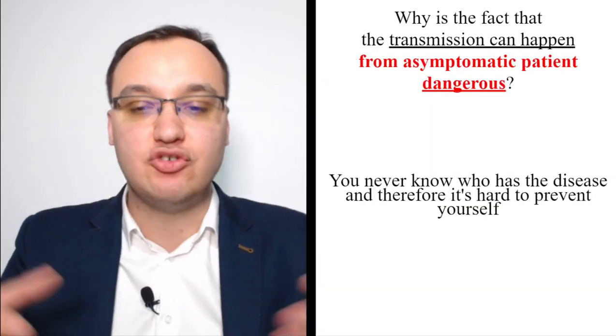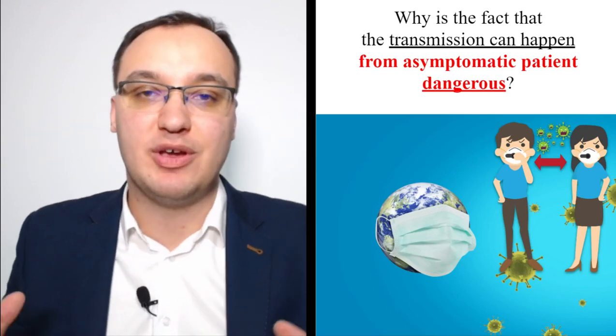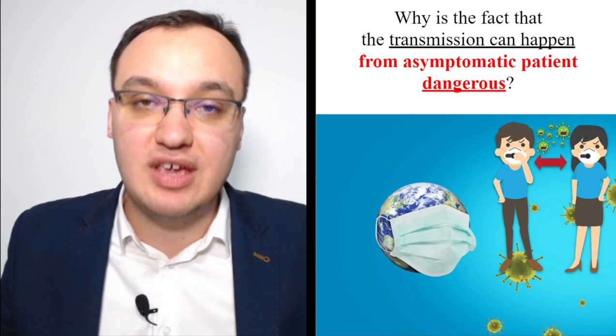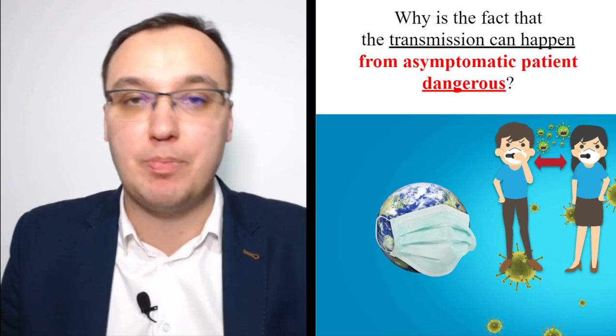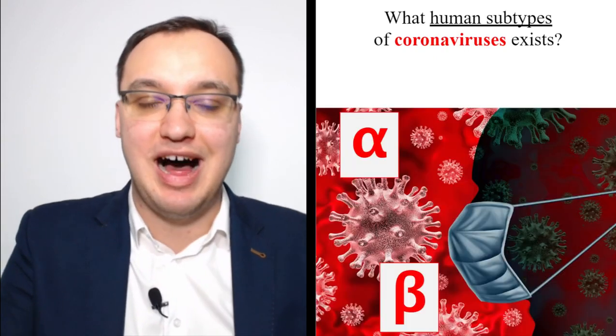And therefore it's very dangerous because you are like a paranoid guy here or girl, because everybody you talk to could have coronavirus, because 1 week is the incubation period and you never know who has this coronavirus.